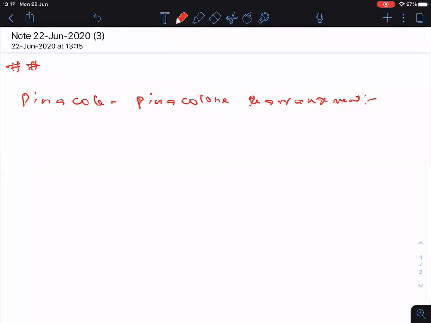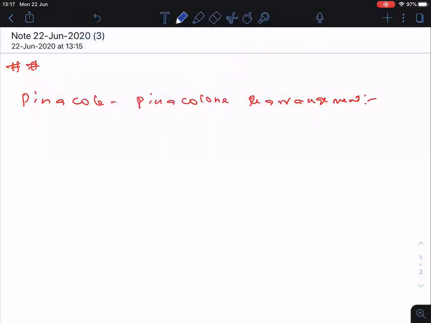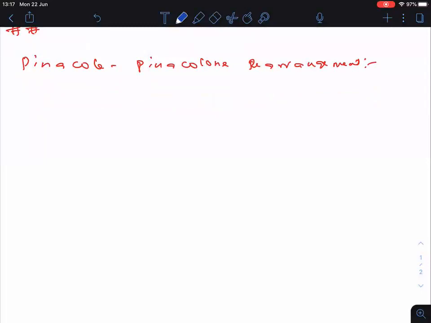Clear? Very important one. Is it clear, everyone? Now, see what is the reaction. Once again, I am requesting everyone that after completing the class, if any doubts are there, please get back to me, because this is one of the very important reactions. First of all, what is this pinacol? All these things we are going to see.